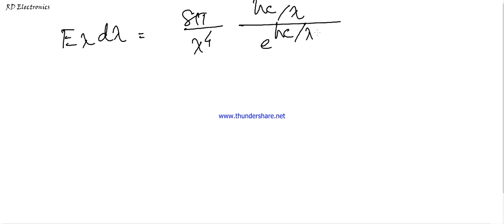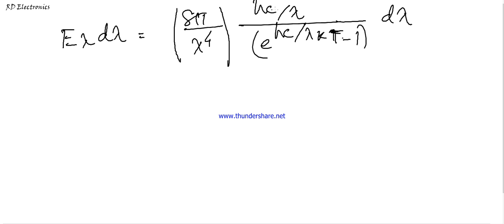Students, please try it yourself. After some mathematical computations, we get this equation, with lambda kt and d lambda. This is the final equation: 8 pi by lambda cube, hc by lambda, where h means the Planck constant, c is the speed of light, lambda means wavelength, divided by e to the power hc by lambda kt minus 1. This is the final expression of Planck's radiation formula, and E lambda d lambda is the energy in terms of wavelength.